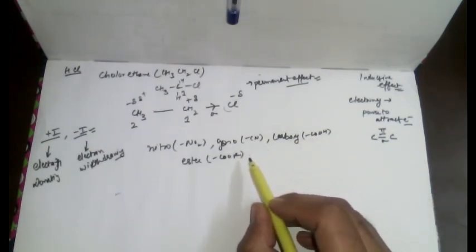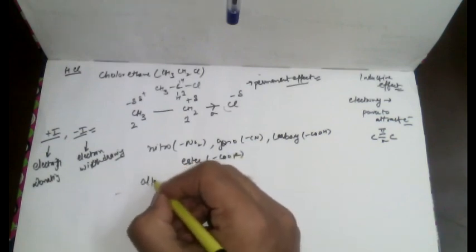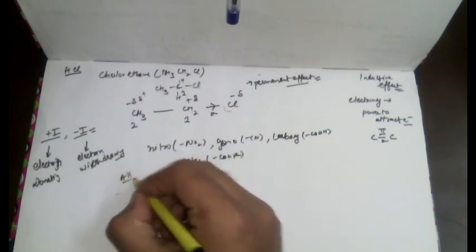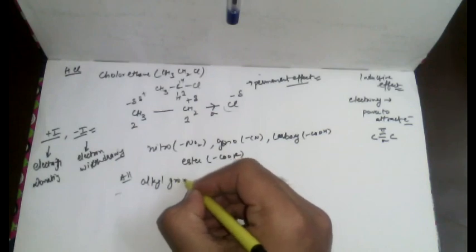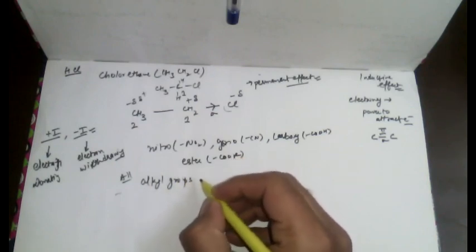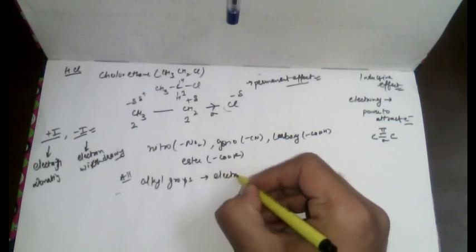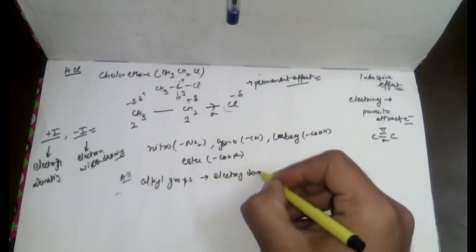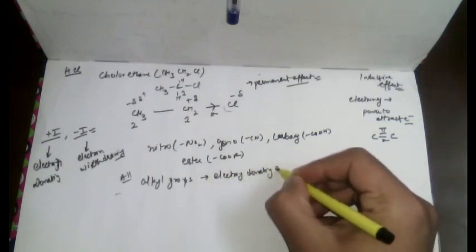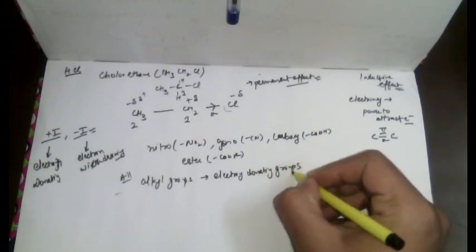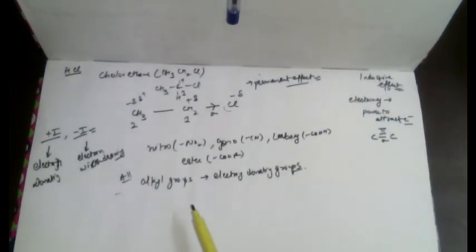On the other hand, all alkyl groups are considered electron donating groups. This is the whole discussion about the plus I and the